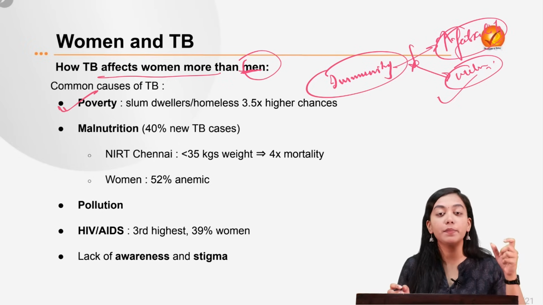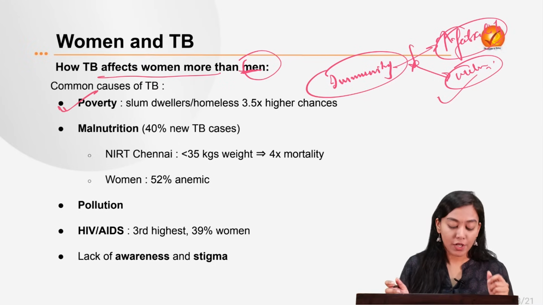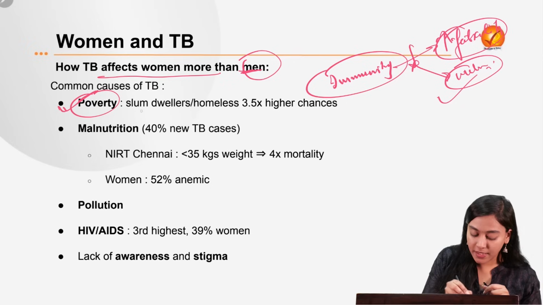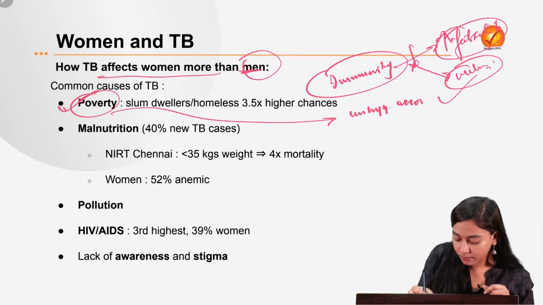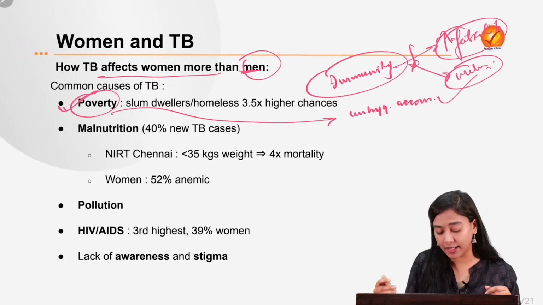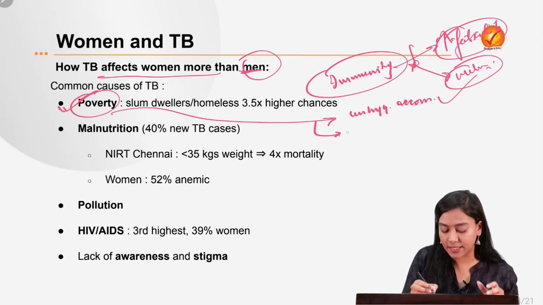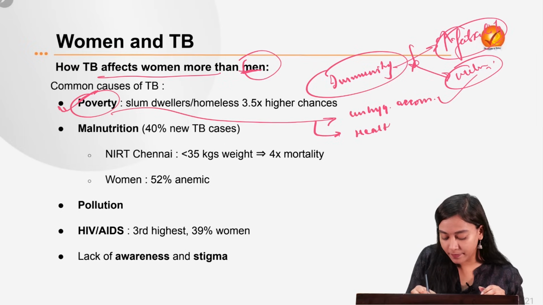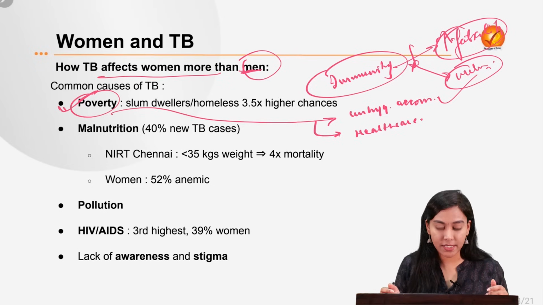Poverty degrades the purchasing capacity or the ability to live at a good standard. So when somebody is poor, they will probably be living in more unhygienic accommodation, which will help the bacteria thrive. Second, they will not be able to afford basic facilities like healthcare, which will hinder their cure or treatment from the TB disease.